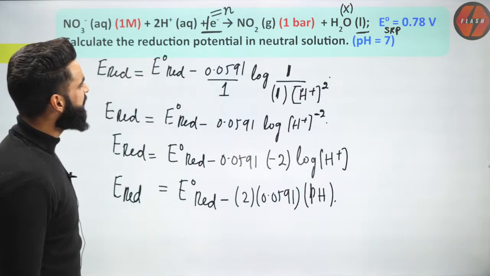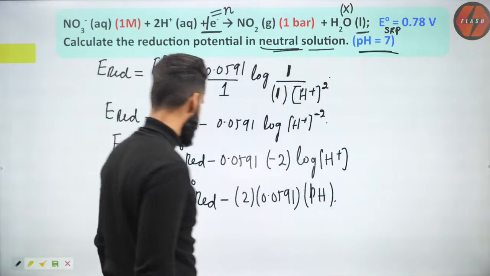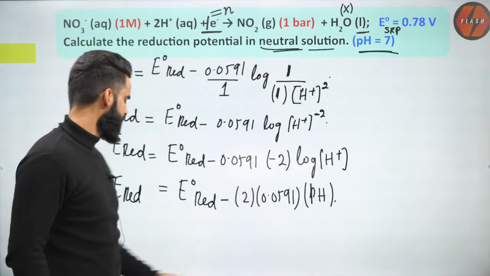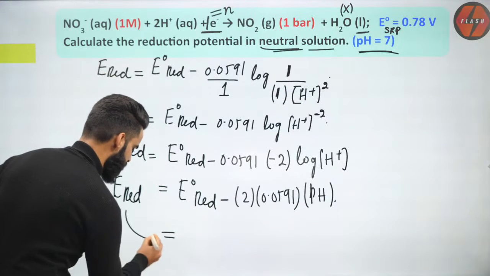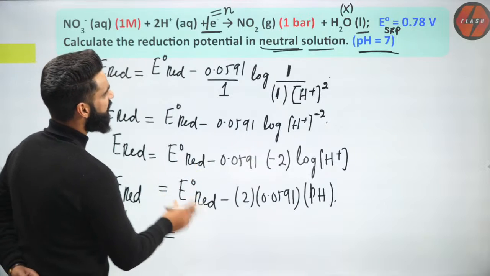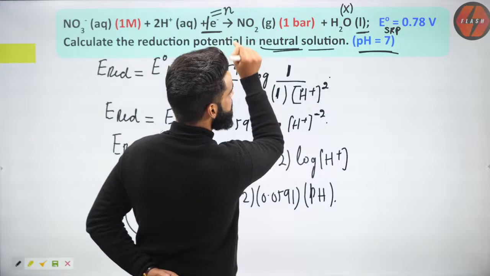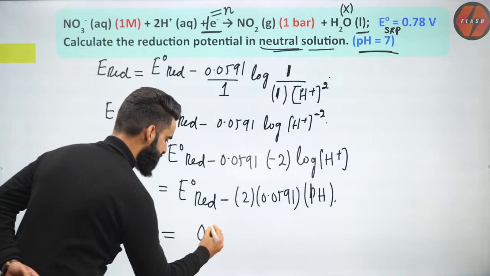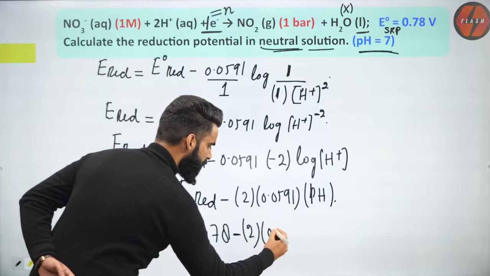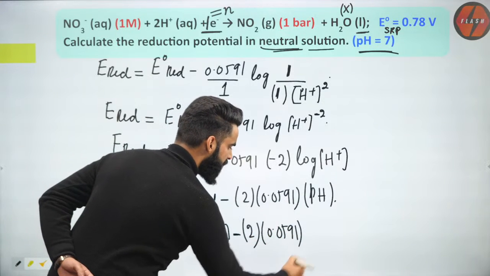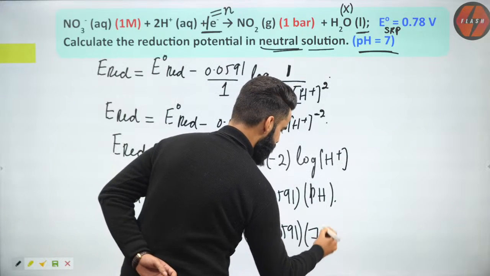Correct? And pH of the solution is given to me, right? The solution is neutral, right? pH is equal to 7. So I have to put the pH value equal to 7. I'll get the reduction potential. Very, very simple. So I'm going to get reduction potential over here as standard reduction potential of the electrode whose cell reaction is this one. It is 0.78, right? Minus 2 multiplied by 0.0591 multiplied by pH of the solution, which is right now 7.